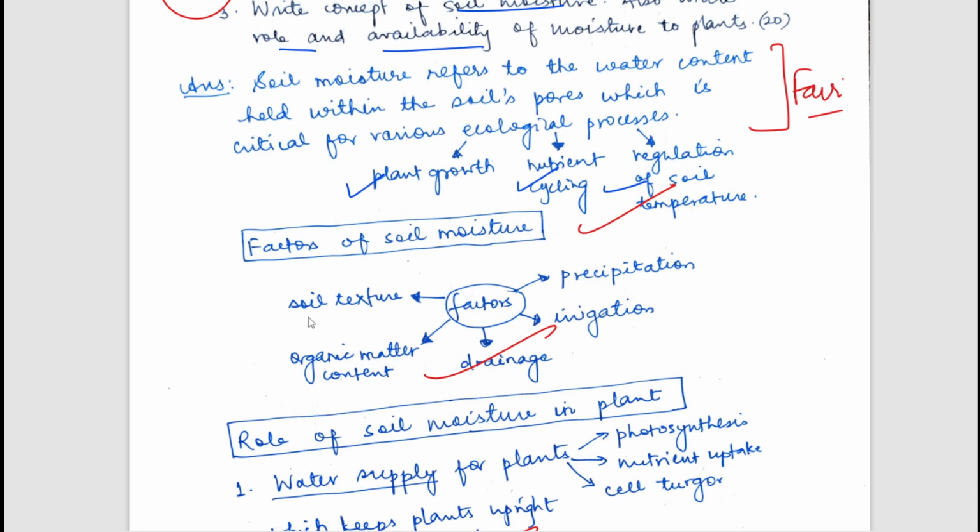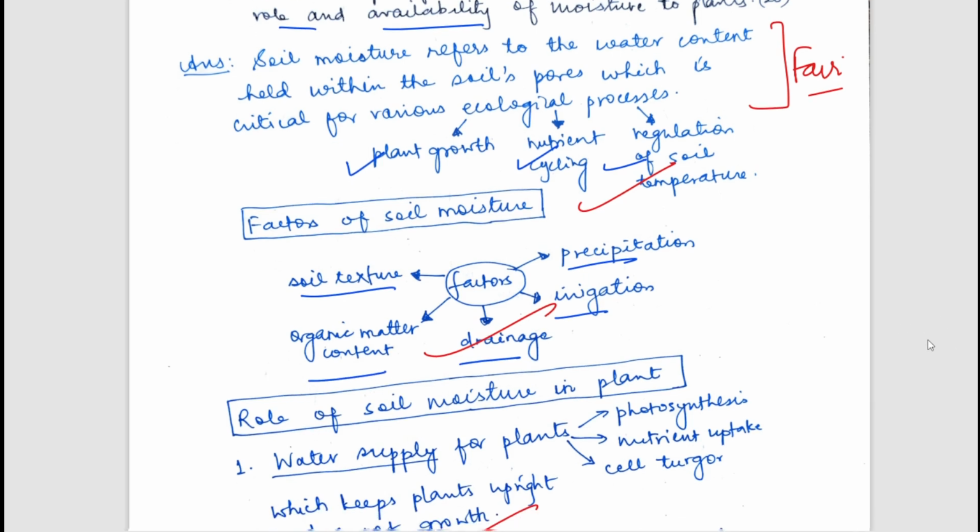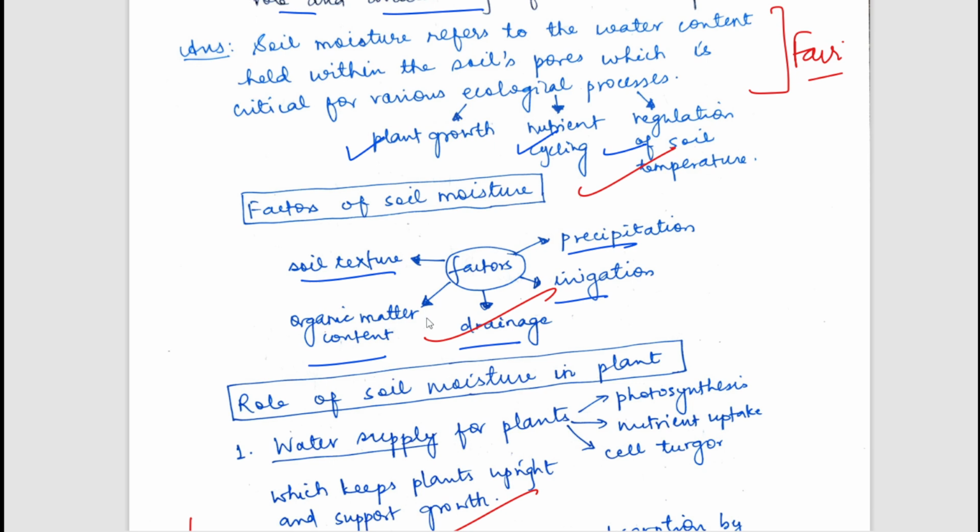Factors have been mentioned such as soil texture, precipitation, irrigation, and drainage. All these factors affect the availability of moisture. And if these factors are not properly present, it can lead to soil moisture constraints.